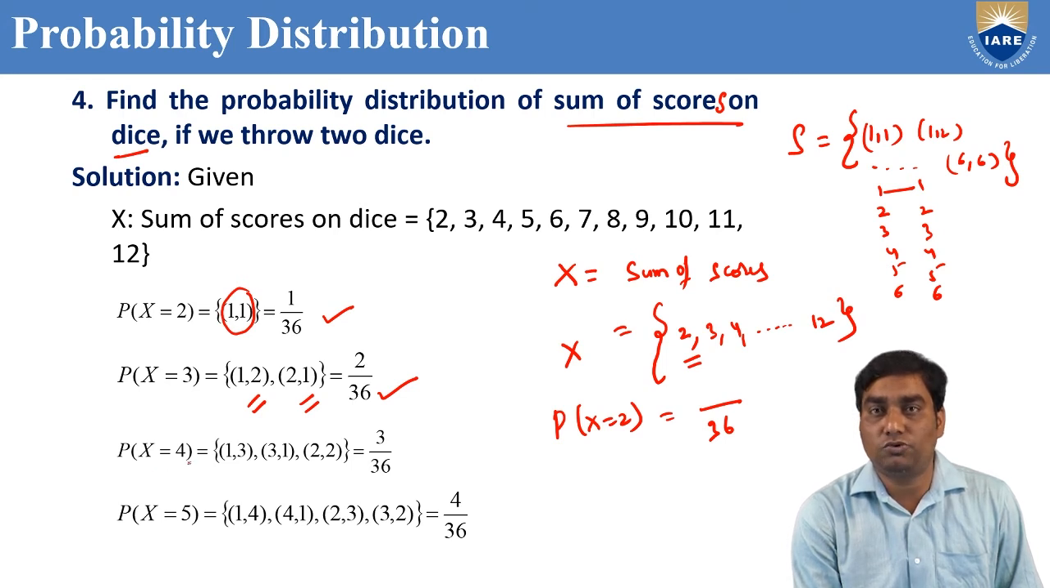That means sum of scores should be 4. From 1 to 36: 1, 3; 3, 1; 2, 2. Only 3 possibilities are there. That's why 3 by 36.